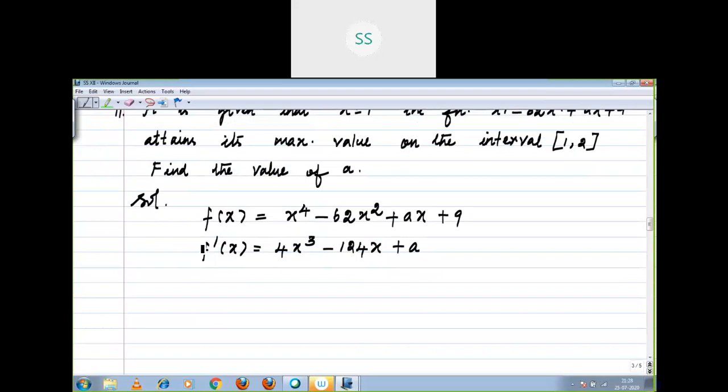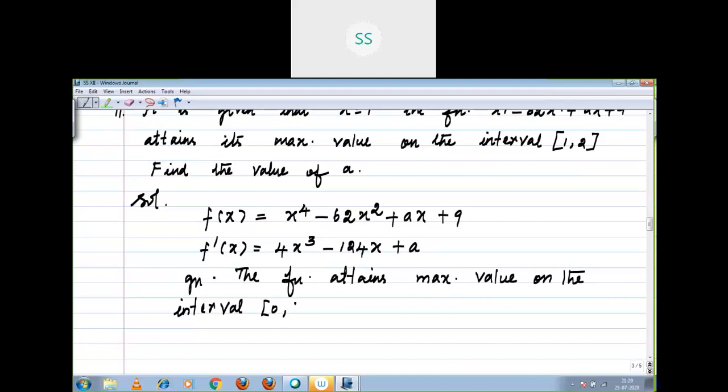That means it is given that the function attains maximum value on the interval 0, 2 at x is equal to 1.